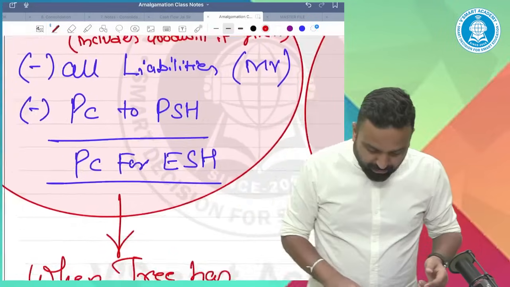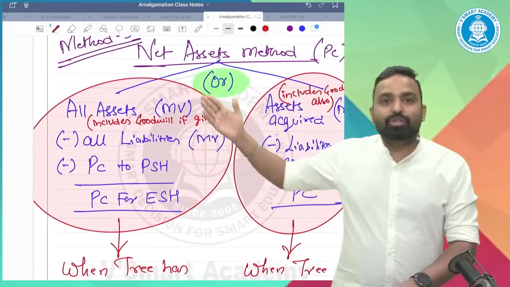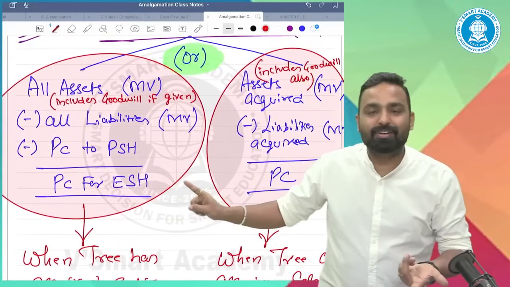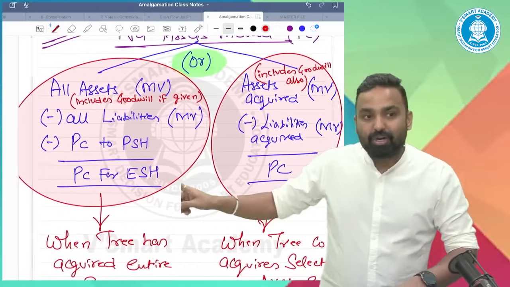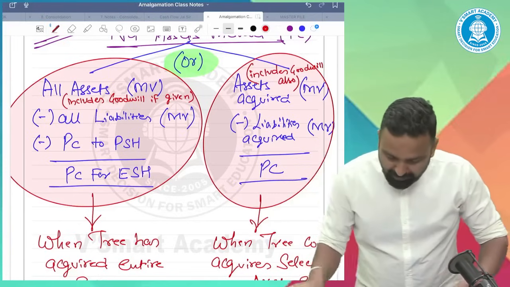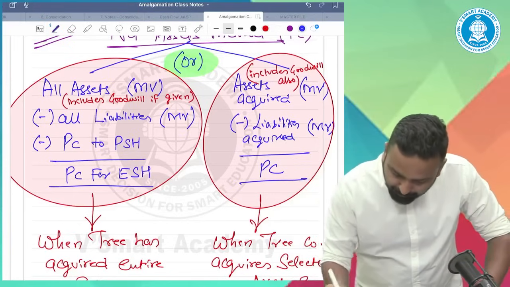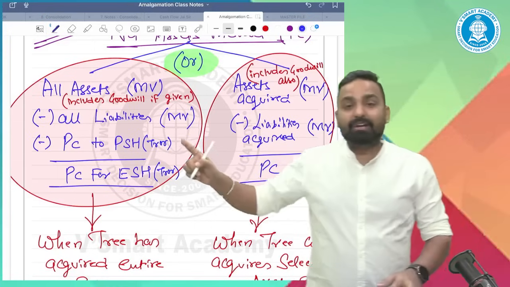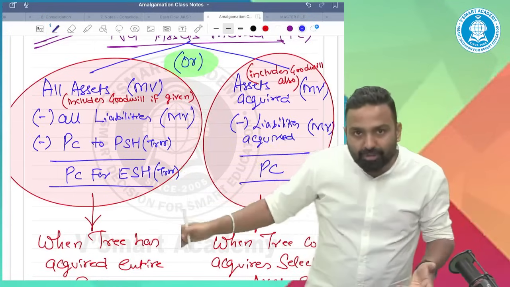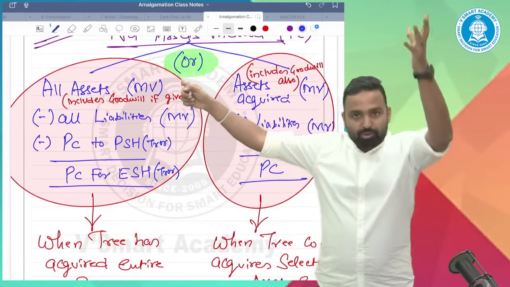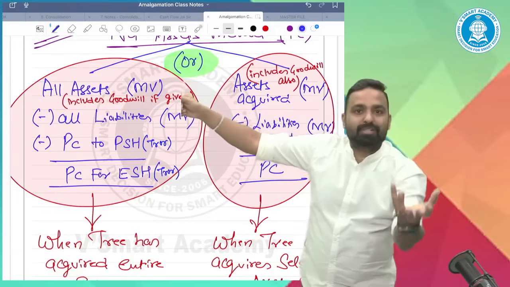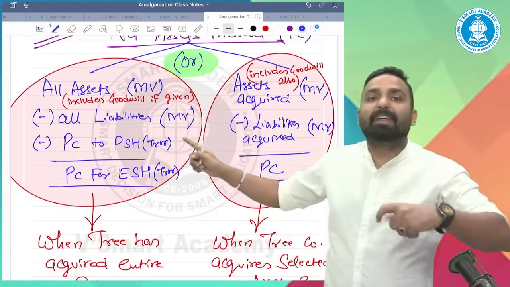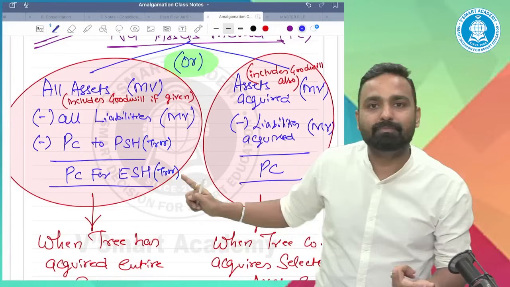Yes, very good. So this is the same concept. If you are trying to calculate the purchase consideration for equity shareholders of the transferor company, you will take the value of all assets minus the value of all liabilities. Out of that, you will first pay the preference holders, then the balancing figure will come for the equity holders.